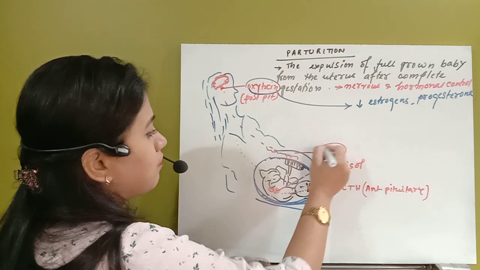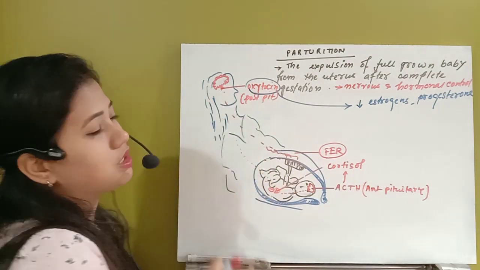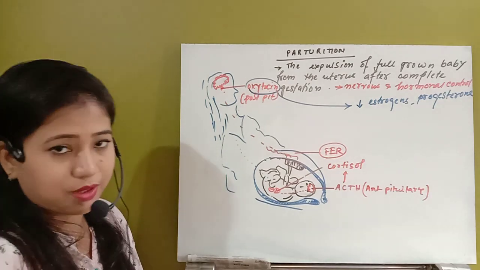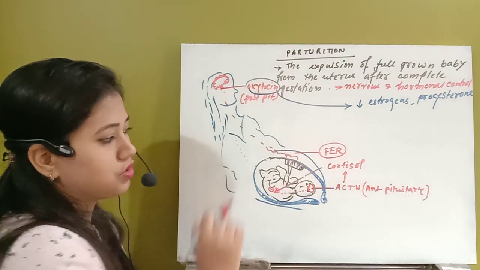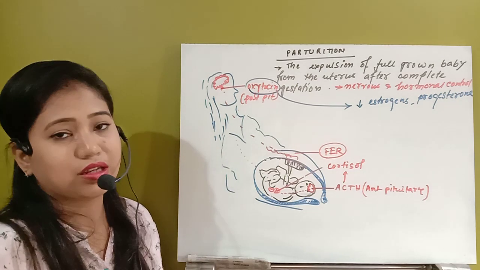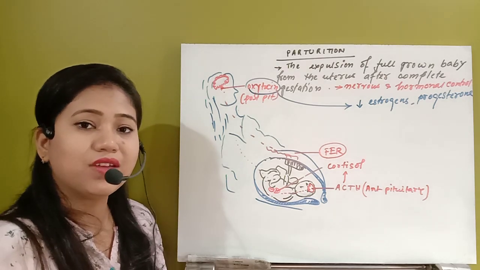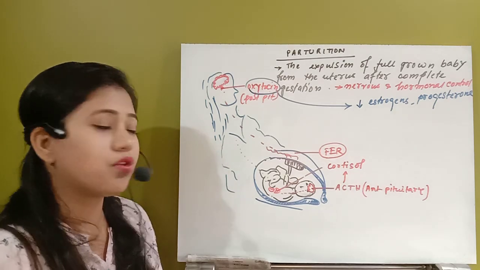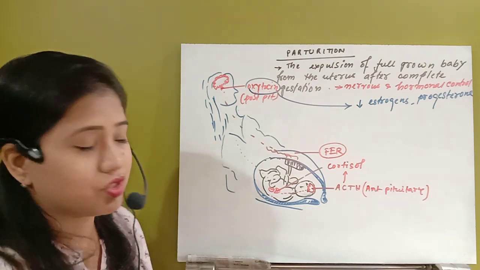So whenever FER is created, the posterior pituitary gland of the mother releases the hormone oxytocin. In that same period of time, what happens to this region? First of all, the baby is covered by a layer that is known as the amnion or amniotic cavity. Within the amniotic cavity, there is a fluid present, that is amniotic fluid. In this period of time, a hormone is released, that is relaxation hormone.